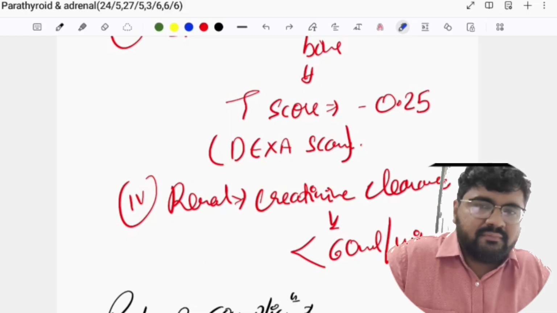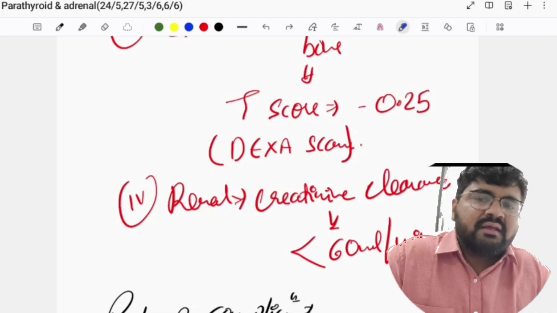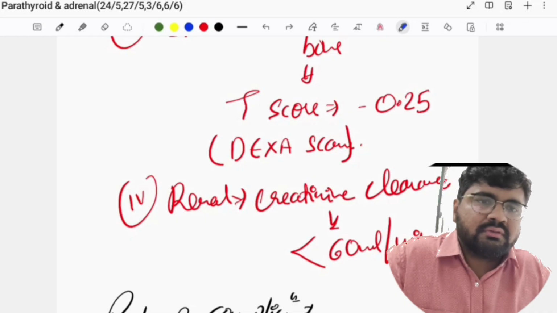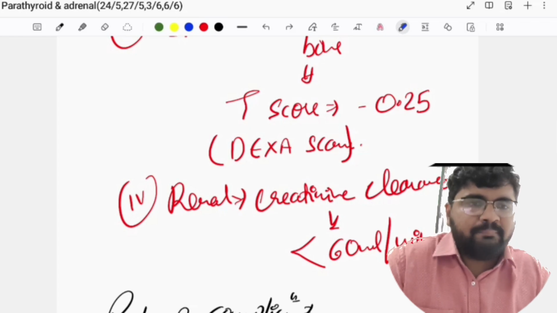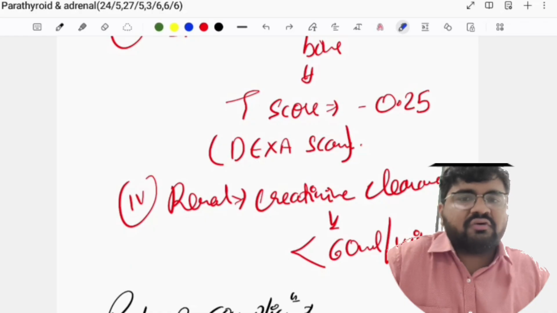Hoarseness, very good. So it leads to hoarseness. And external laryngeal nerve injury leads to what? Loss of timbre. Okay, what is timbre? Pitch of the vocal cord. Pitch. Okay, so loss of pitch.